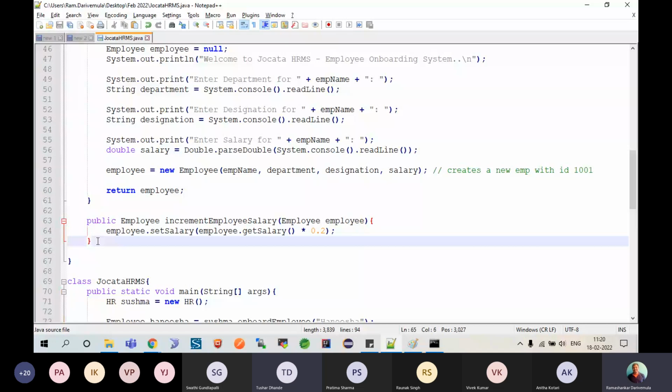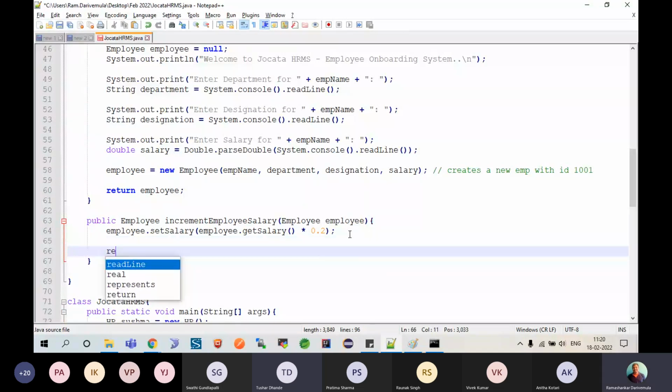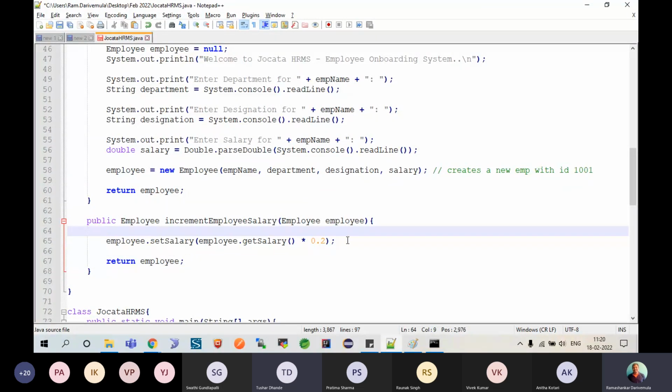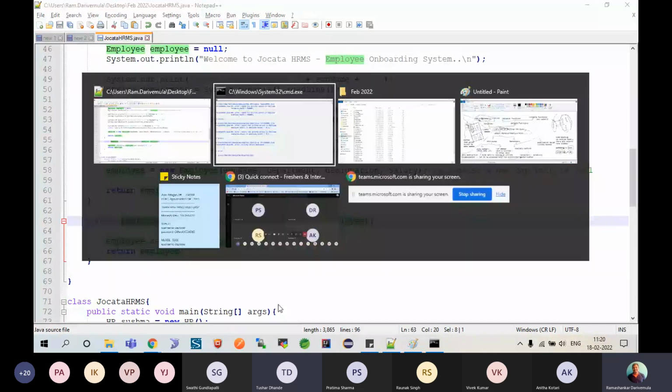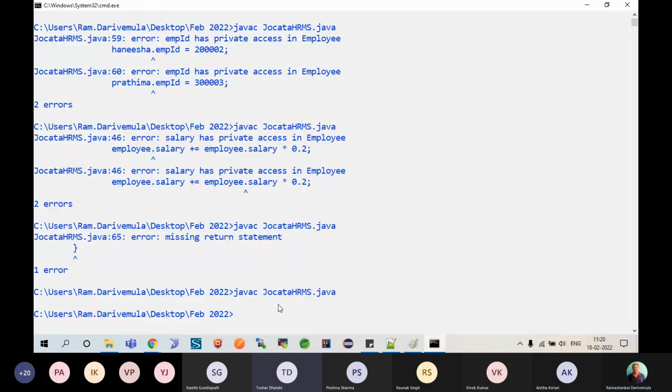Missing the return statement. Okay. So I need to return this fellow, right? Employee. I have changed these details. Then I should return him also, correct? So that's why it says, look, you made the change but you forgot to return this fellow. You are supposed to return an employee of type. So Control S, come back and done.